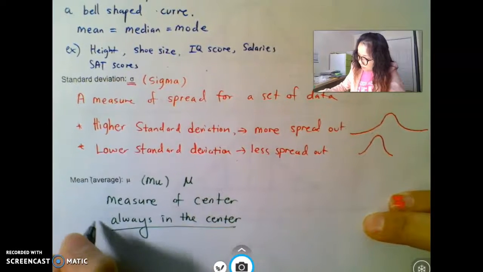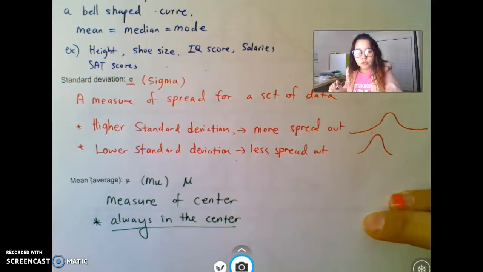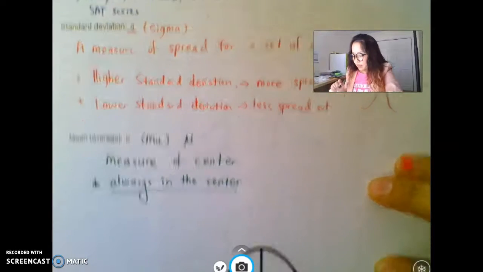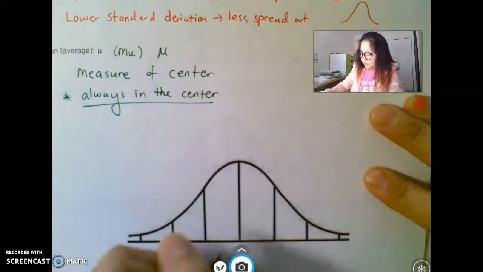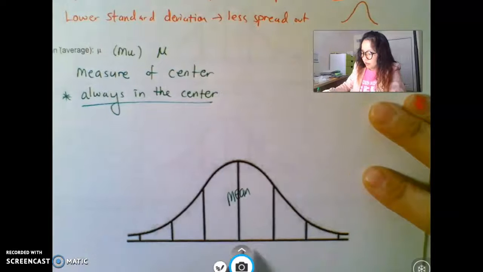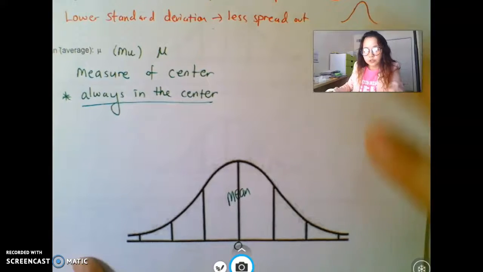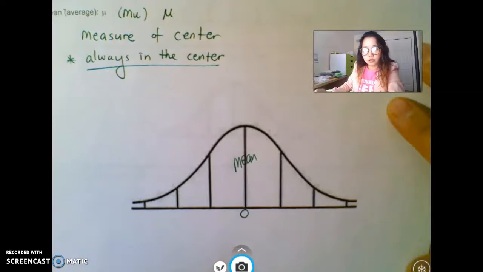If we're talking about normal curve, and we're only going to talk about normal curve for our learning target 8, the graph looks like this. This is going to be the mean, because this is the average in the center. Let's say the mean is 0, because you're already in there.